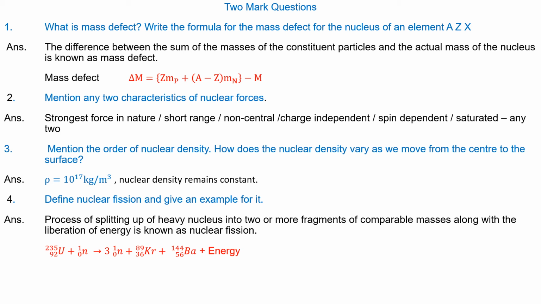For example, U-235 (92) plus n (0,1) splits and gives 3 n (0,1) plus krypton (36,89) plus barium (56,144) plus energy.